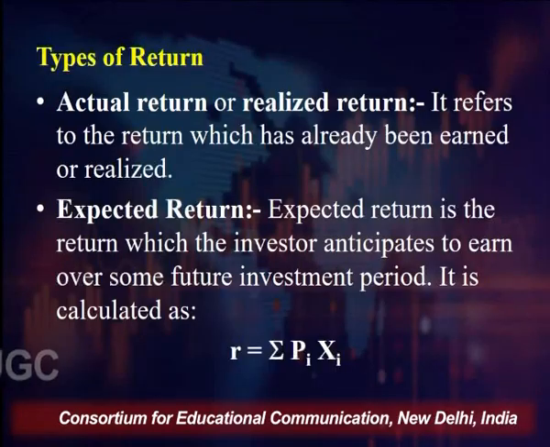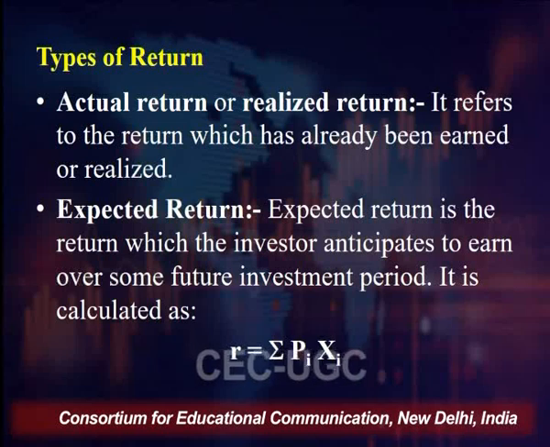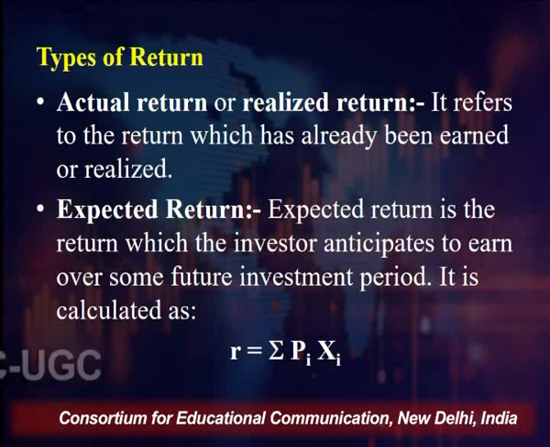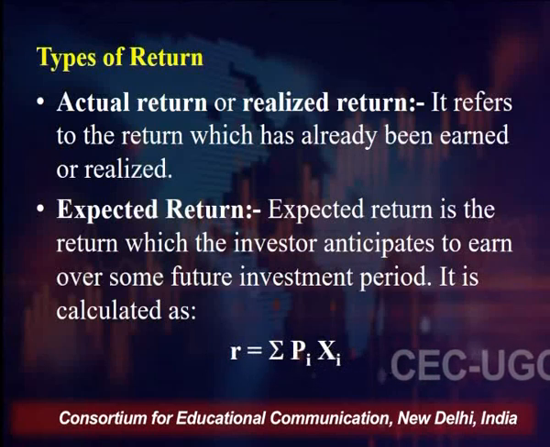On the other hand, expected return means that any investment which any investor makes, it presumes that there will be a certain amount of return, a certain percentage of return, if I talk in terms of percentage, that the investment will give to him or her. That is called expected return. And there are different scenarios of the return, which means there are different probabilities.